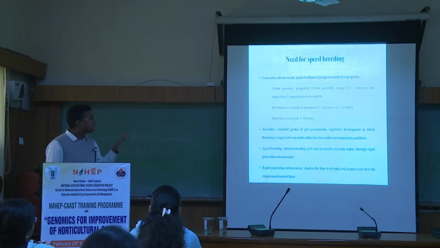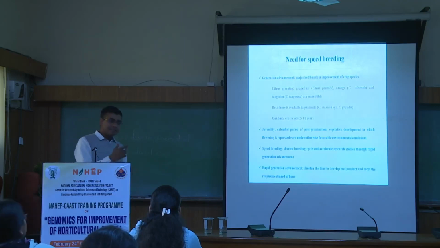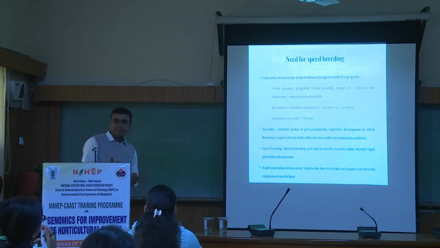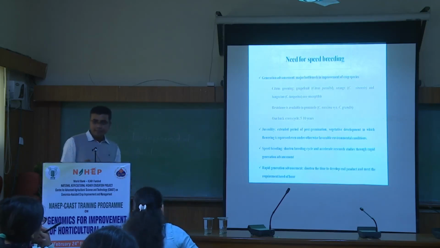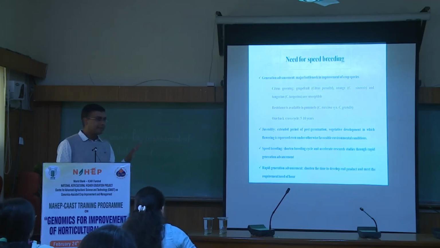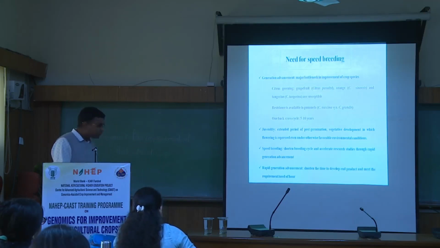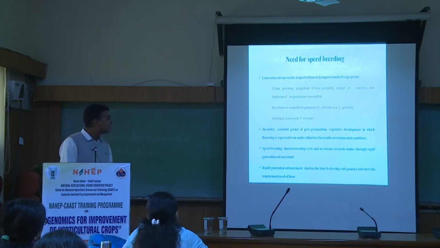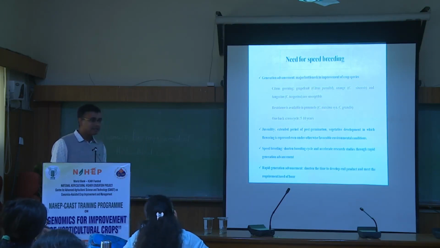Suppose in the case of citrus, citrus greening is a very, very severe problem. If citrus greening occurs, it generally eliminates all the orchards wherever it is happening. Most of the major citrus species are susceptible, but a resistant source is available, like in the case of Citrus maxima, which is the pomelo. But can we transfer this?